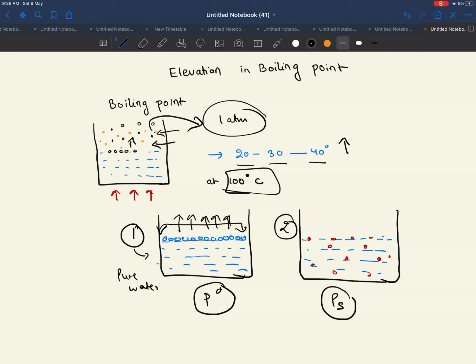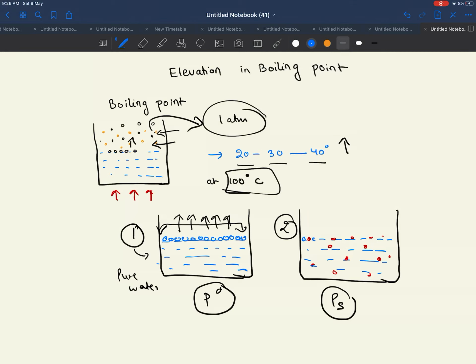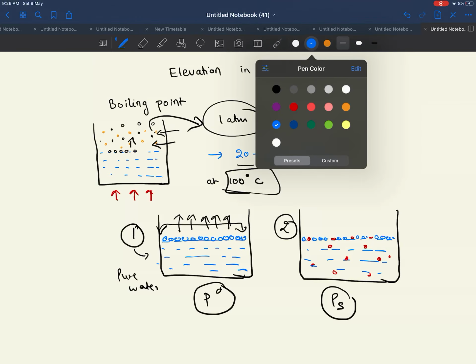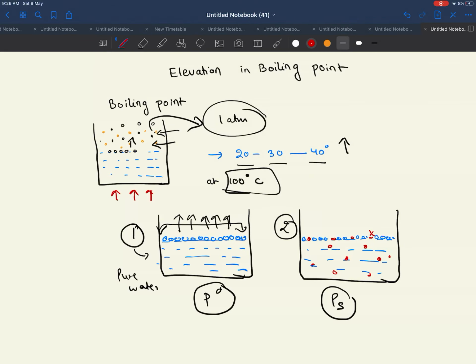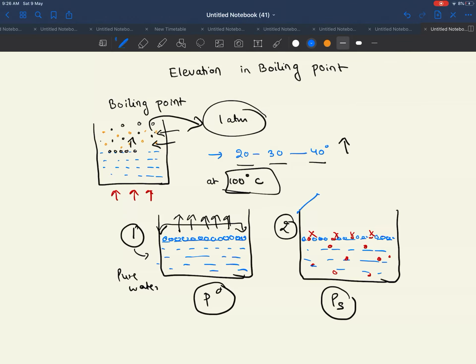But in the second case, on the total surface, some molecules of water are present and some molecules of non-volatile solute are present. These non-volatile solute particles are not going to vaporize; they are simply present on the surface. This means the total number of molecules on the surface which will vaporize to form vapors is going to decrease in the second case. This means the vapor pressure of the solution, if we calculate it by Raoult's law also, as